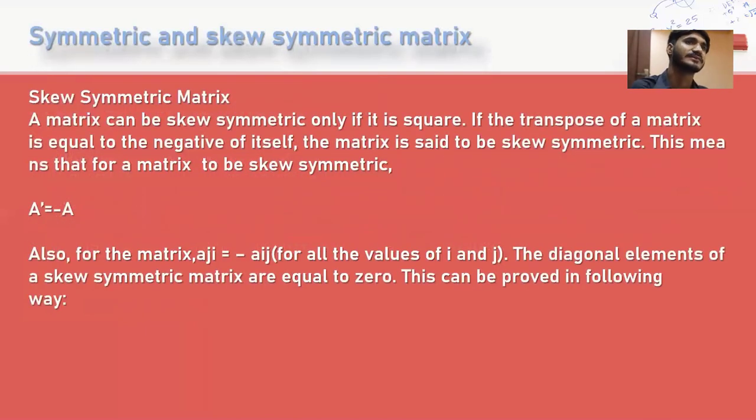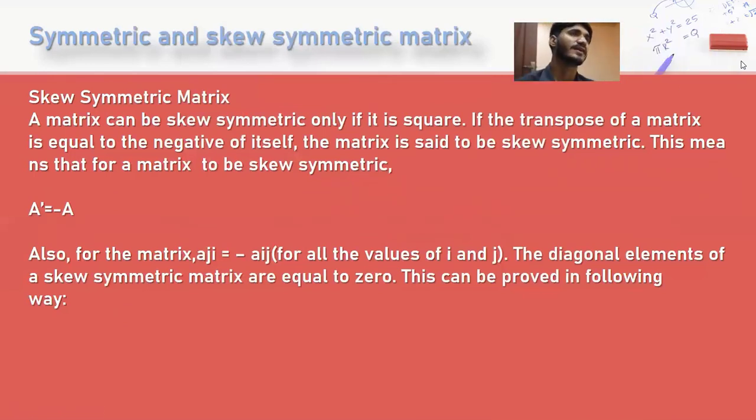Skew symmetric matrix. A matrix can be skew symmetric only if it is square. If the transpose of a matrix is equal to the negative of itself, the matrix is said to be skew symmetric. This means that for a skew symmetric matrix, Aij is equal to minus Aji for all the values of i and j. The diagonal elements of a skew symmetric matrix are equal to 0. This can be proved in the following way.